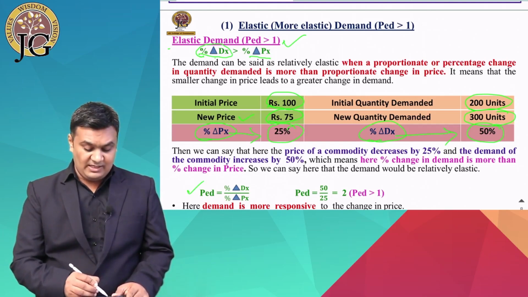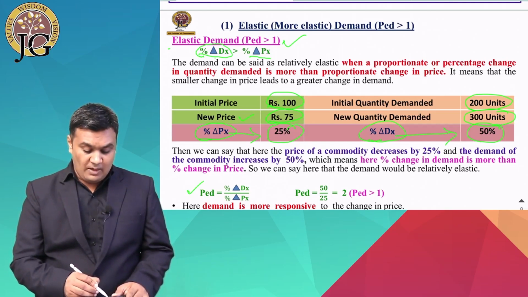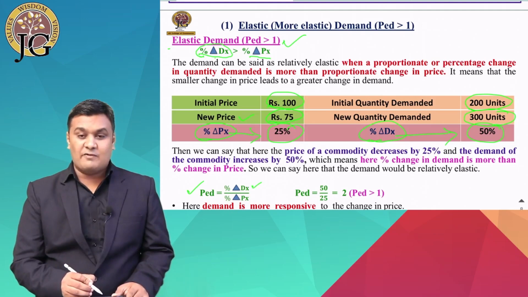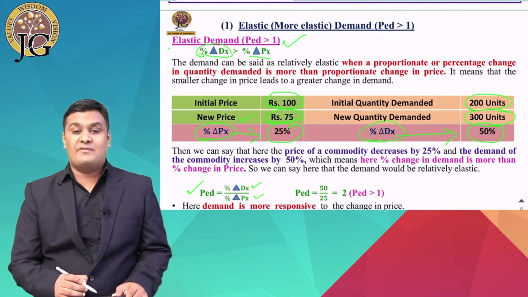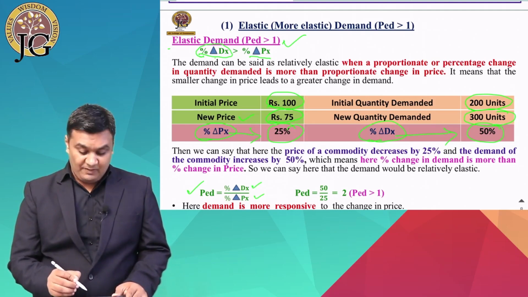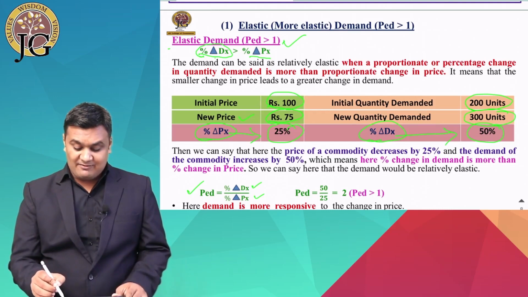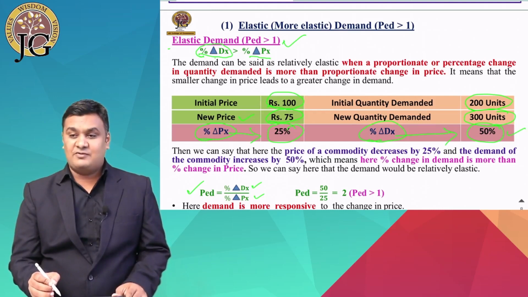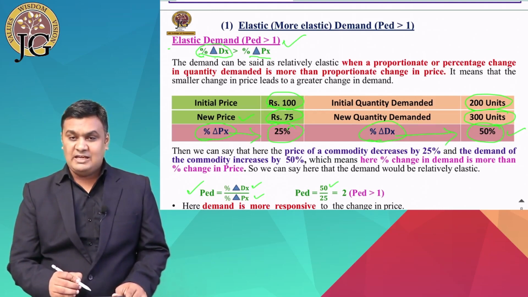If we see the equation, what was our equation for the price elasticity of demand? Price elasticity of demand is equal to percentage change in demand of X divided by percentage change in price of X. If we put the values in, our percentage change in demand was 50%, so in the numerator we have written 50.